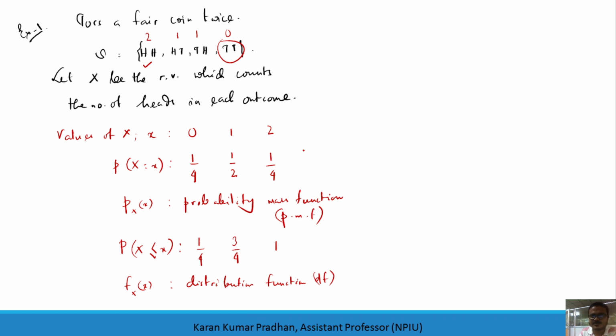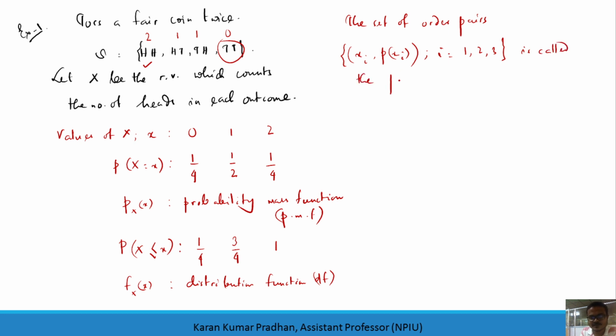Now if you denote the set of ordered pairs, that means the real value along with its corresponding probability mass function, where i is running from 1, 2 and 3 in this case, this set of ordered pairs is called the probability distribution of X.